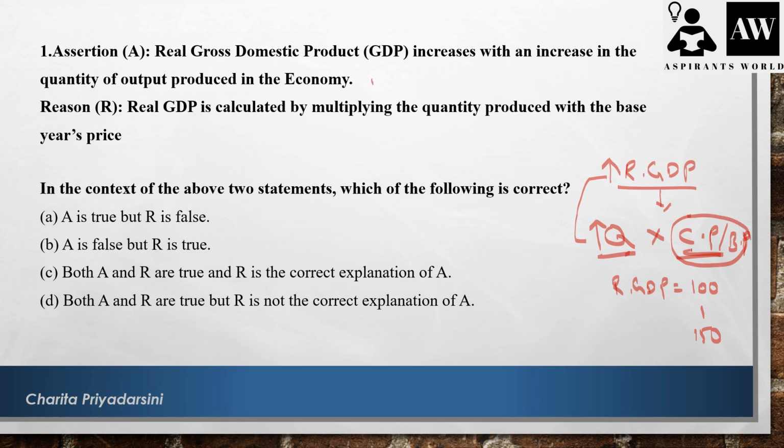So statement 1 is correct here, that means the assertion is correct. The reason: the real GDP is calculated by multiplying the quantity produced with the base year price. Whatever explanation I have given for the assertion, they have given the same reason here. So the reason is also correct, and the reason is the correct explanation of the assertion. So we find that in option C. So our answer for this question is C.